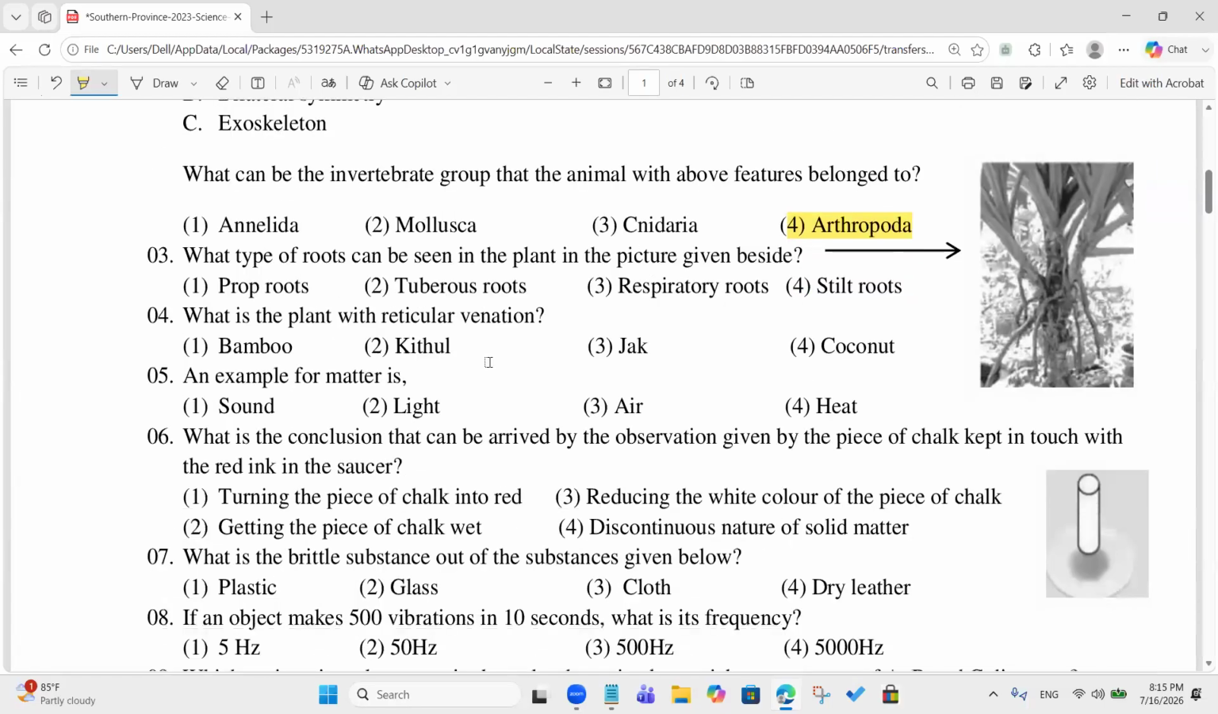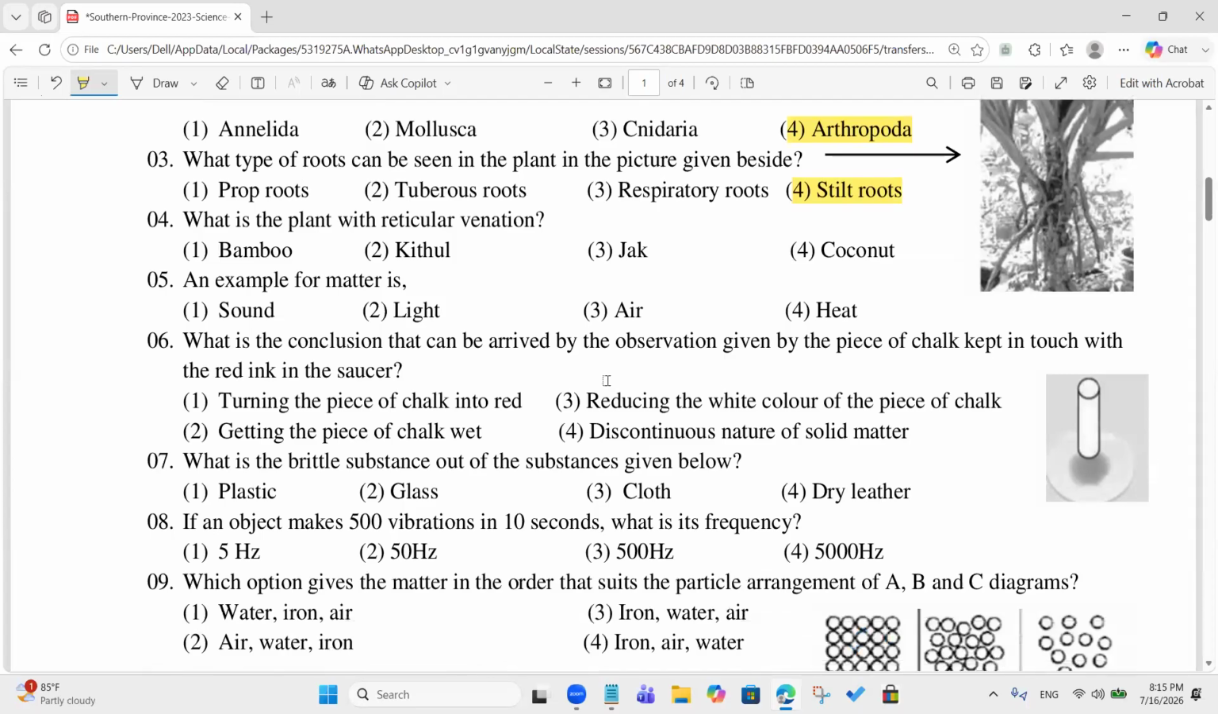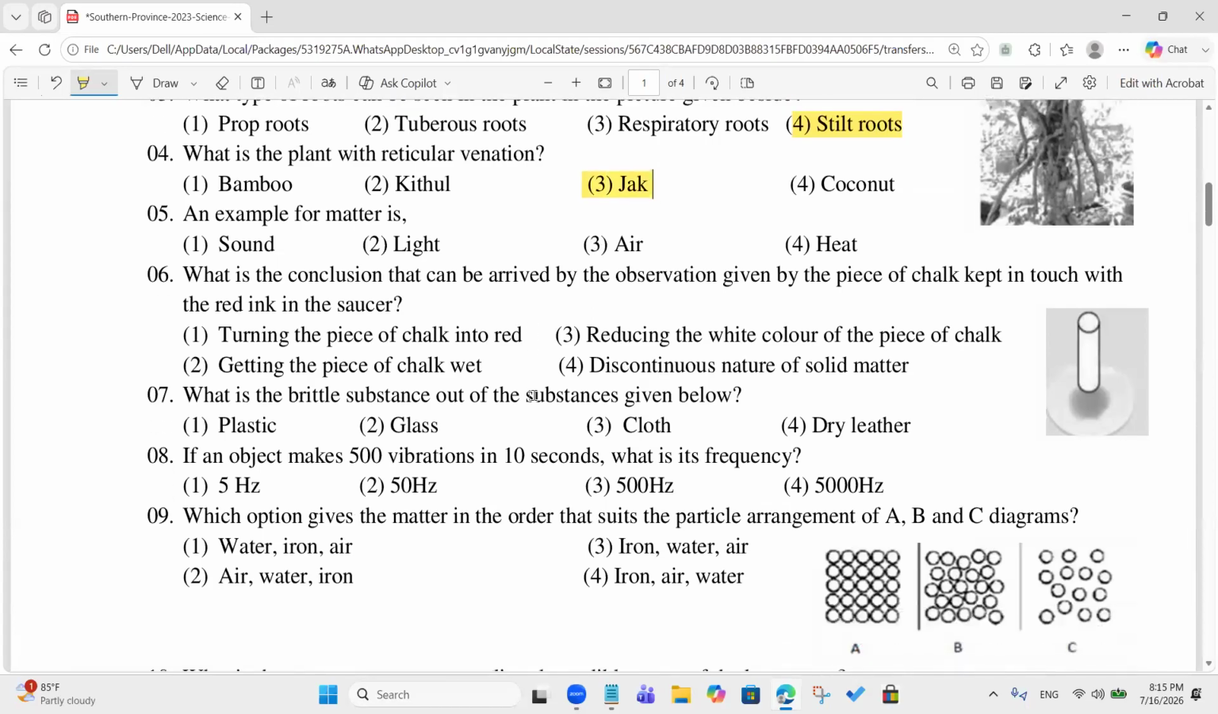Okay, tell me the root type. Stilt roots. Stilt roots, right? So they are coming out from the stem and going to the ground. Yeah, the prop roots are coming out from the branches. Stilt roots. What is the plant with the reticulate venation? Jack. Jack.